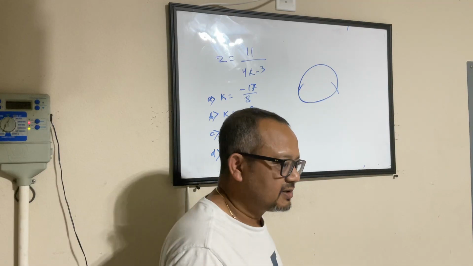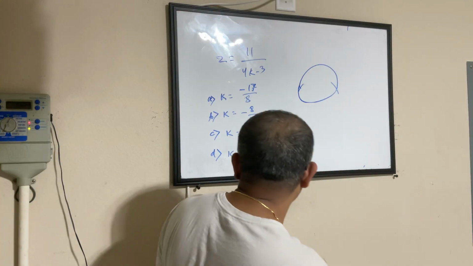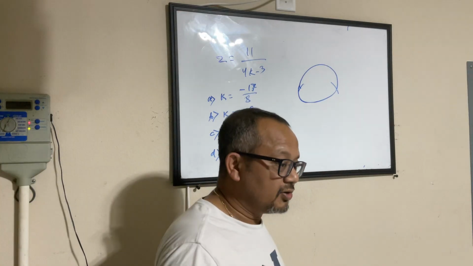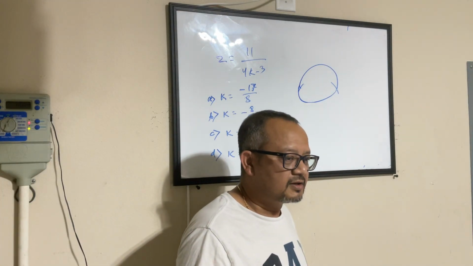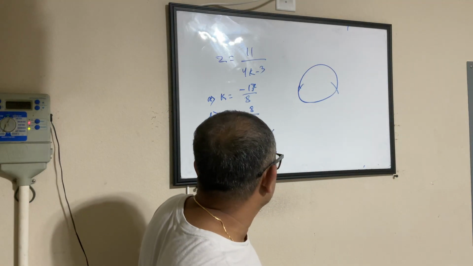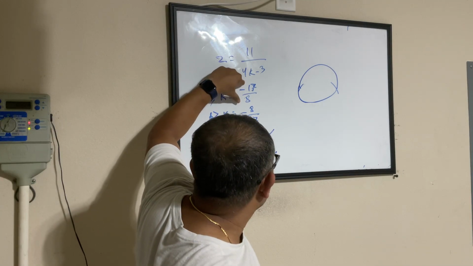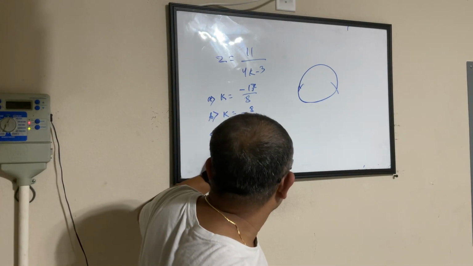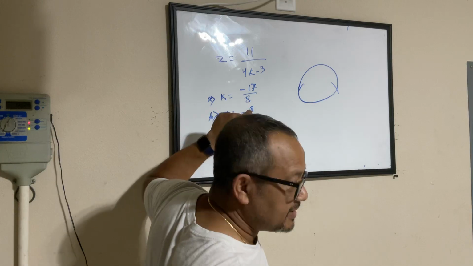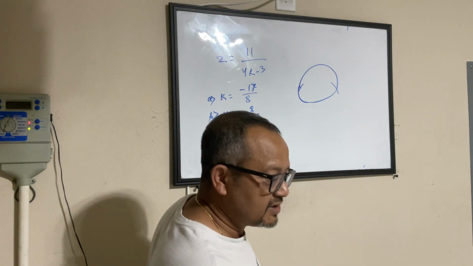Yeah, Praneeth. B. Okay. Sahib. 17 over 8 is D. So A is minus 17 over 8, B is minus 8 by 17, C is 8 by 17.